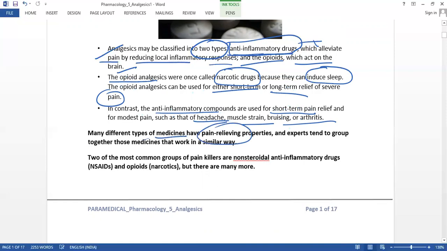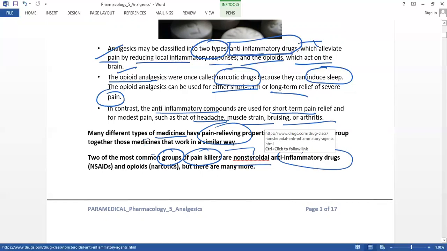But the most powerful medicines that belong to the group of painkillers are the non-steroidal anti-inflammatory drugs. This is the more common drug used as a painkiller. And opioid is a narcotic drug, but there are many other drugs. So let us know one by one.